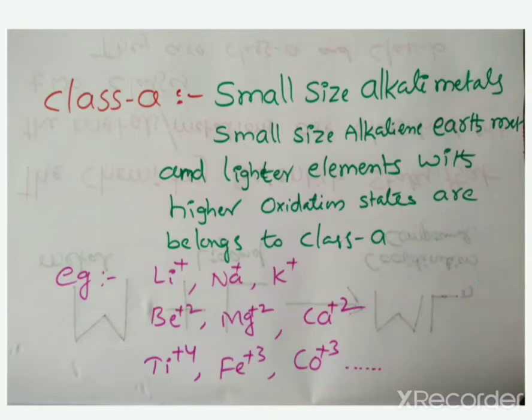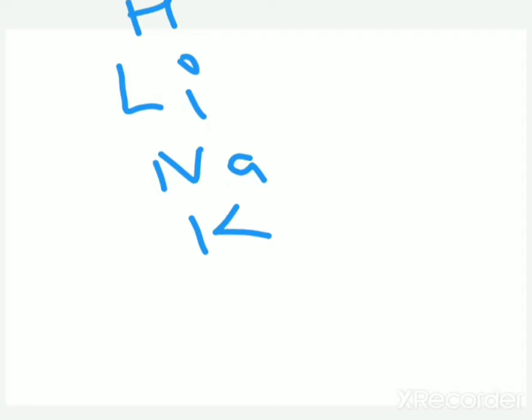Now we will discuss clearly. In the periodic table: hydrogen, lithium, sodium, potassium, rubidium, cesium. This is the first group in the periodic table, also known as alkali metals.